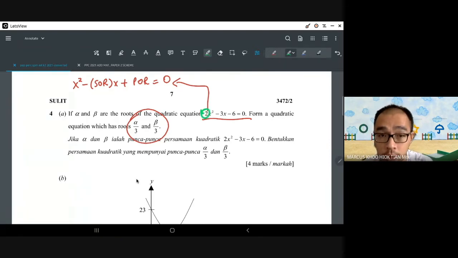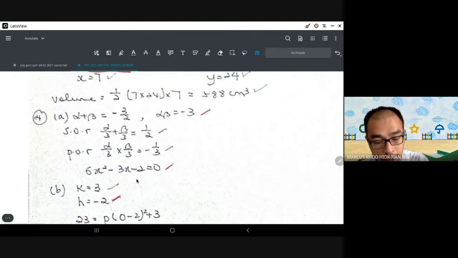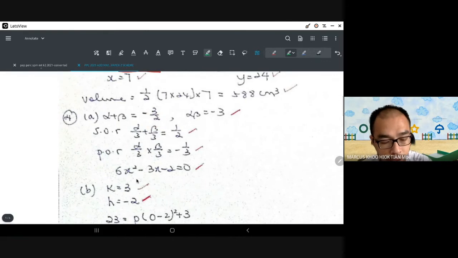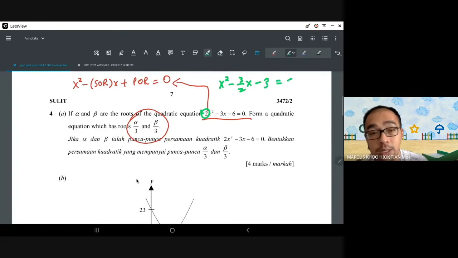Okay, so what do we do? In order to find the sum of roots and the product of roots, we have to divide everything by 2. Okay, which is what Puan Lim did over here lah. So this is kind of like a shortcut version, but if you really want, this will be x squared minus 3 over 2 x minus 6 over 2, which is actually equals to minus 3, equals to 0.